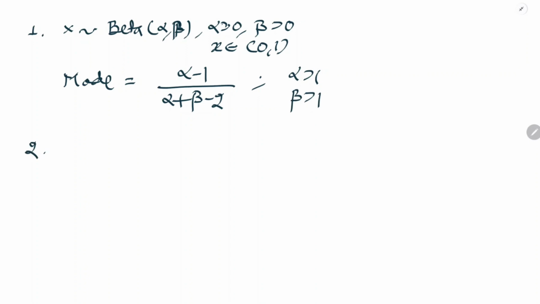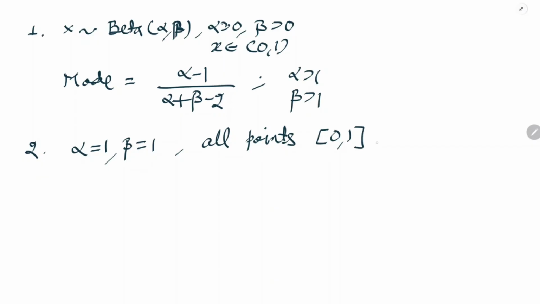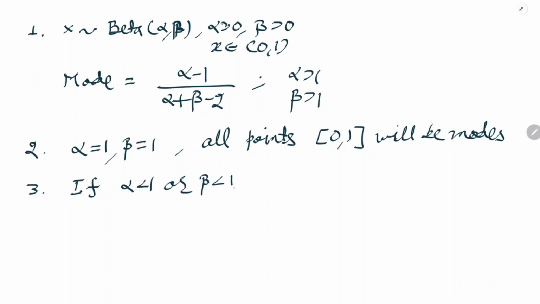What is the second fact? Second fact is that if alpha equals to 1 and beta equals to 1, if both are equal to 1, in that case all points in the range of 0 to 1 will be mode. What is the third fact? If any one of alpha or beta is less than 1, in that case mode does not exist.